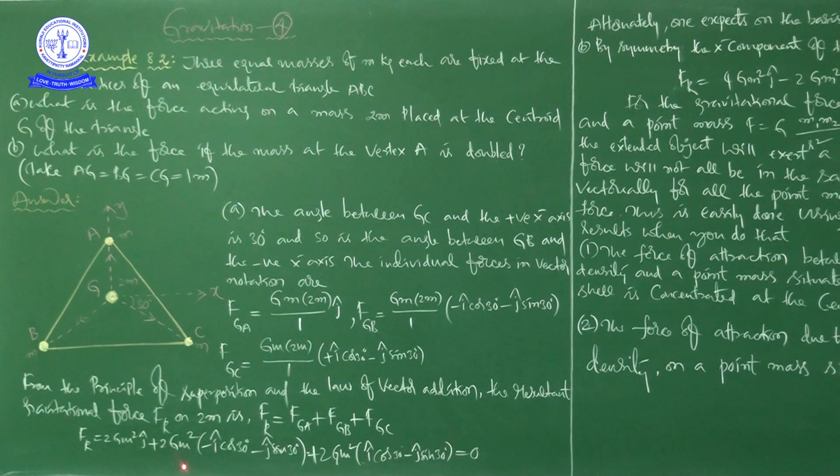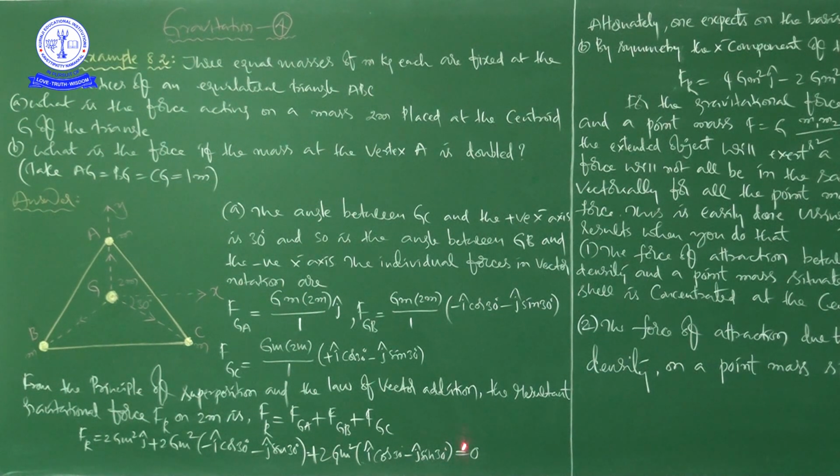After completion of this, the i term will become 0. The term which consists of i cap will become 0 directly, but j cap should be added, and here again j cap is there, and you know the value of sin 30 is 1 by 2. Finally, the resultant force that we are getting is 0. So that's what you can say finally.